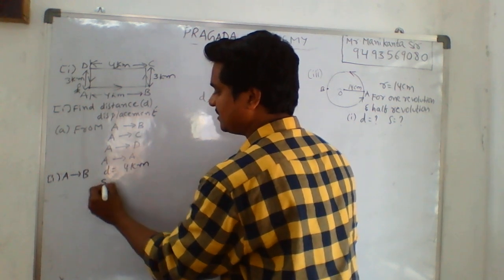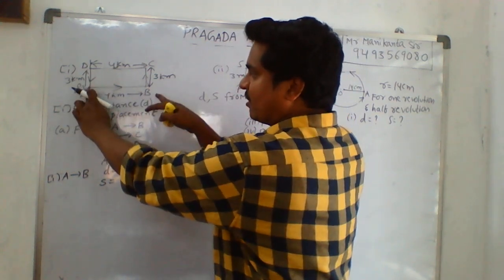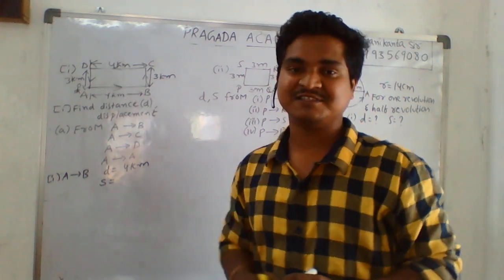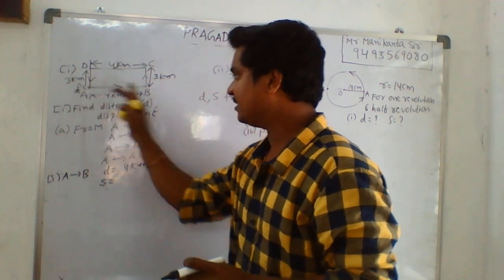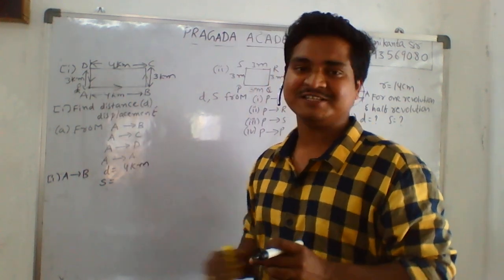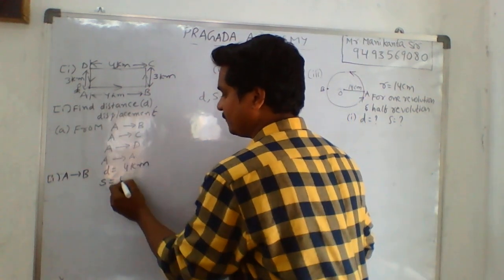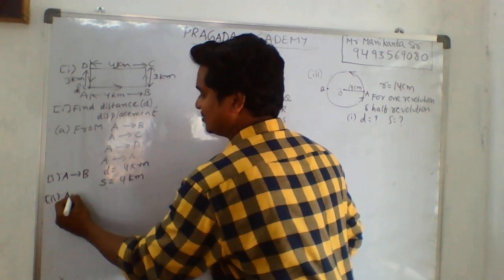Displacement also, how much? It is a straight line path, there is no shortcut. Initial point will be A, final point will be B. I told you displacement is nothing but the shortest distance between initial and final point. For A to B, this will be the shortest distance. For a straight line path, both distance and displacement are equal. So A to B is 4 kilometers.